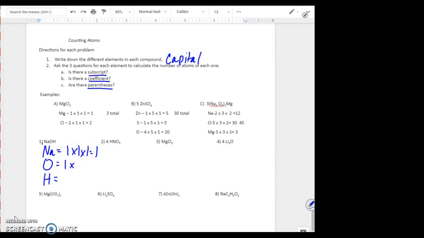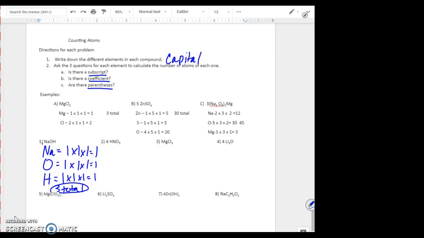Oxygen, there is no subscript, there is no coefficient, and there are no parentheses. Hydrogen, there is no subscript, there is no coefficient, and there are no parentheses. So there's simply one atom of each of those 3 elements, and so the total atoms would be 3 total atoms in this molecule.